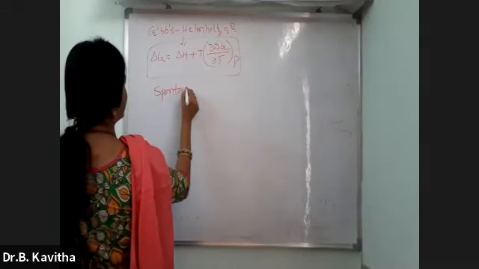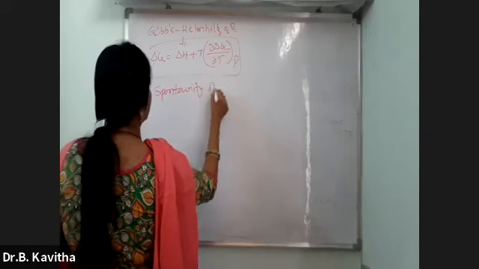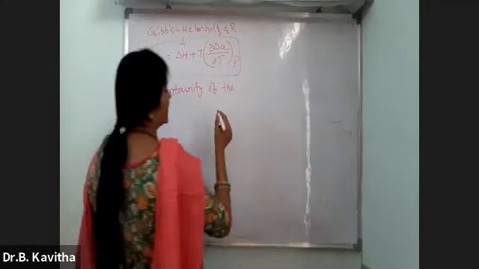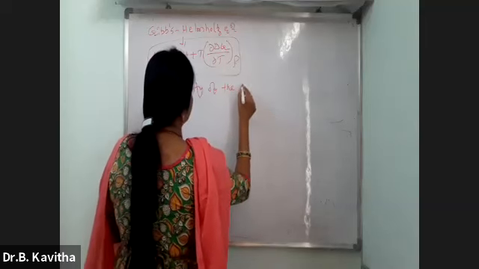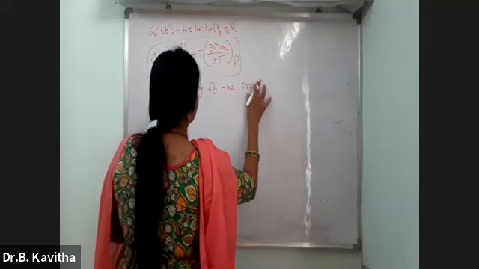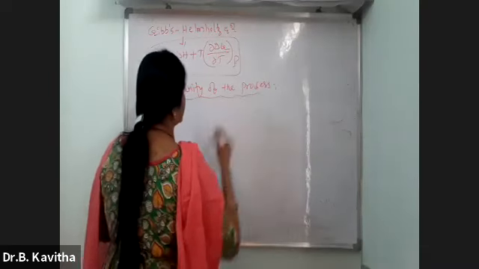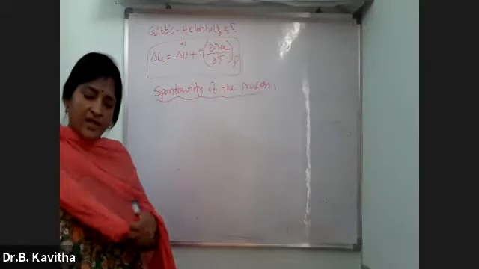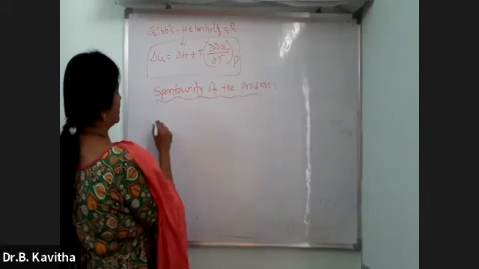Spontaneity is nothing but the changes that are taking place in the spontaneous process being in the irreversible process. I'll tell you the conditions, just remember the conditions now, okay? And spontaneity is always in the irreversible process.